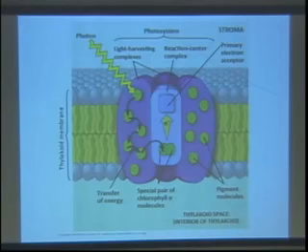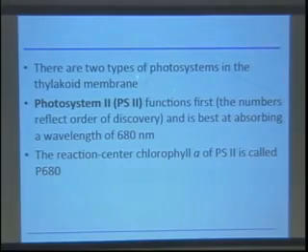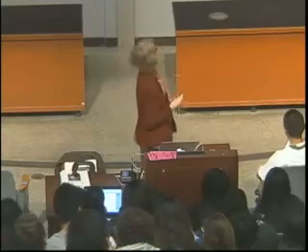Yeah. So, as we said, or maybe I didn't say this, there are two types of photosystems in the thylakoid membrane. Photosystem 2 functions first. That was the one that we just looked at the structure of. This is one of those things in biology where the discovery of these photosystems and their naming occurred in one order, but when people figured out what they were actually doing, it turns out photosystem 2, and not photosystem 1, is the first photosystem involved in this set of reactions. So you just have to deal with that nomenclature.